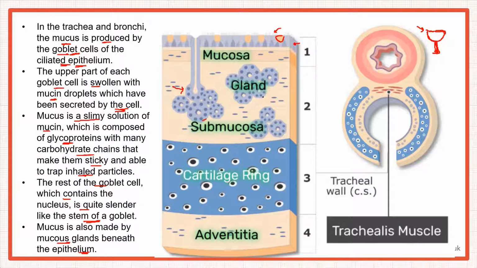Then you can look at this layer, which is the mucosa, this is the submucosa, then this is the cartilage ring that you're looking at, and the outermost layer is known as the adventitia. And then here you can see the trachealis muscle. You can pause it and go through it. So remember, this mucus is produced by the goblet cells of the ciliated epithelial cells in the trachea and bronchi.